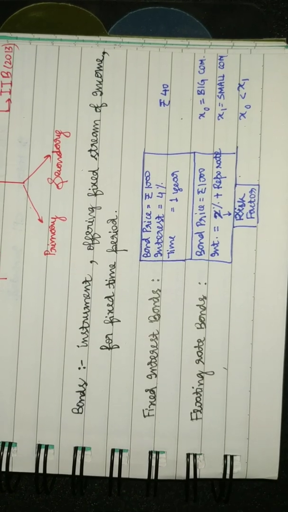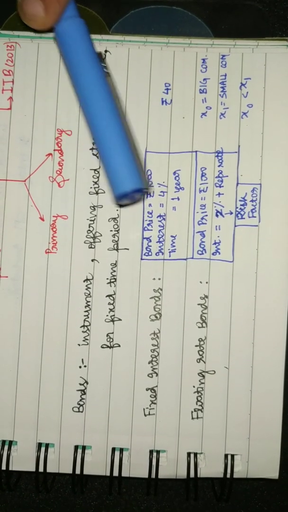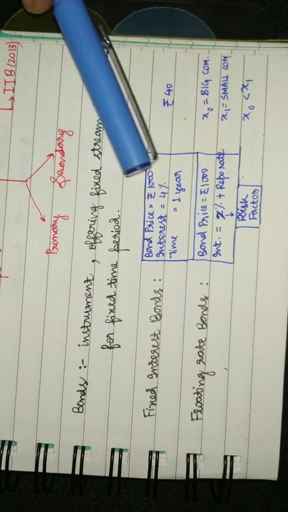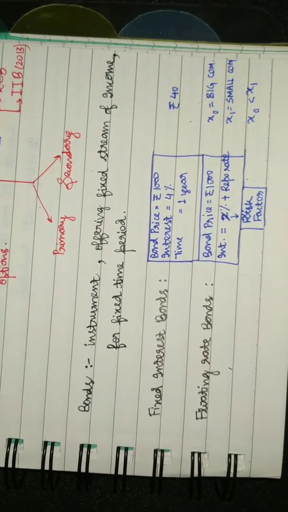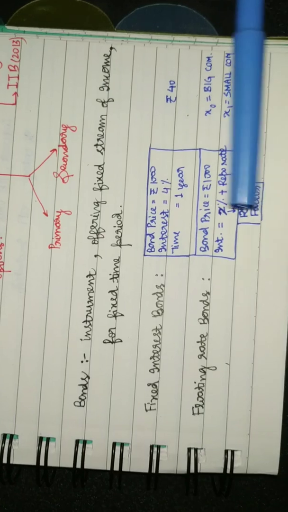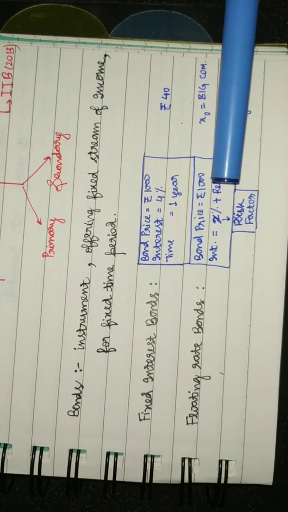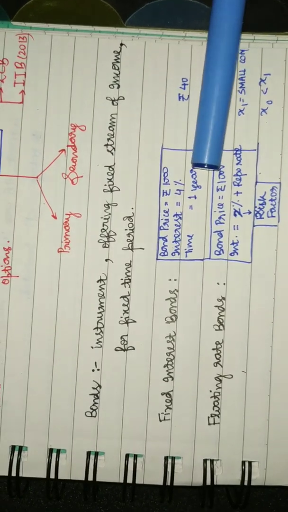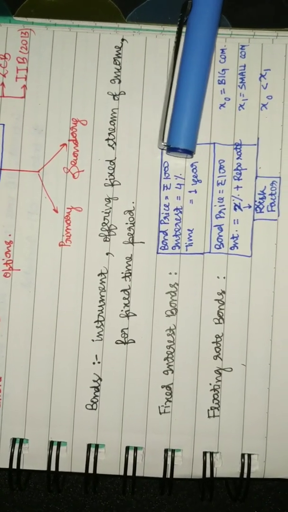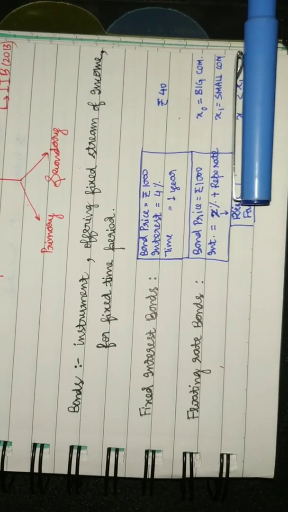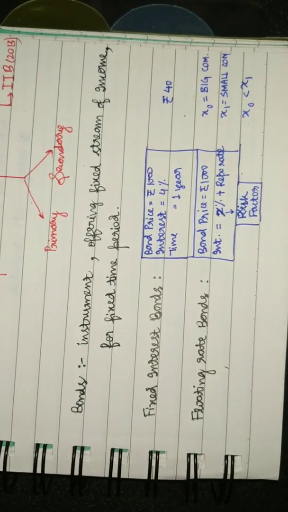The next is the floating rate bond. Here the interest rate is not fixed. It's dependent on either the market rate or some external factor rate, and this interest is decided by the issuer.